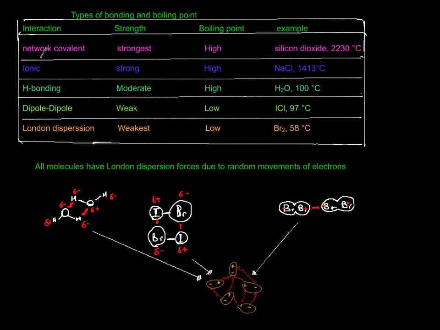After that, the other interaction that is really strong is ionic. So far these two are intramolecular, and it has a high boiling point. Sodium chloride, your table salt, for example, 1400 degrees Celsius.